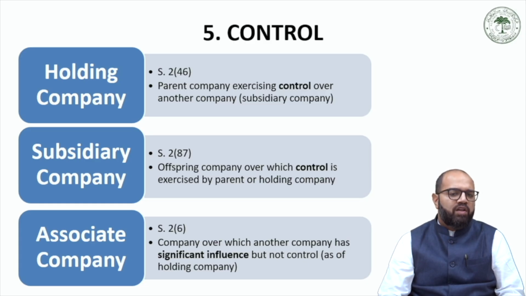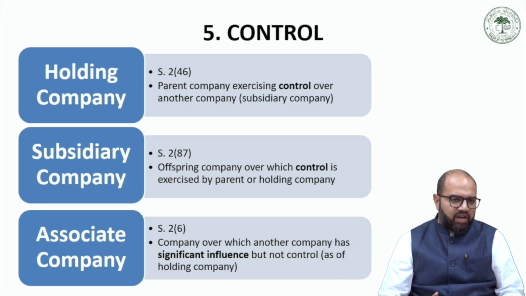So, as you would acknowledge, this is a very technically worded definition, but to simplify it for the benefit of our learners, an associate company is regarded as a company over which another company has got significant influence, but not control, as in case of a holding company.